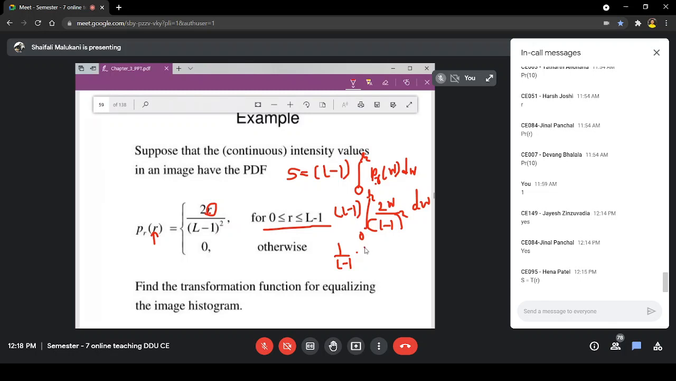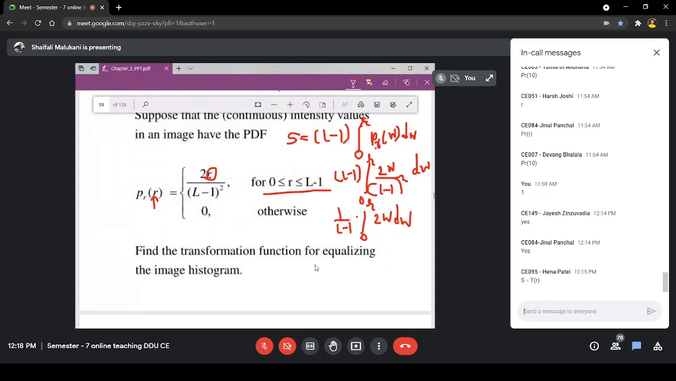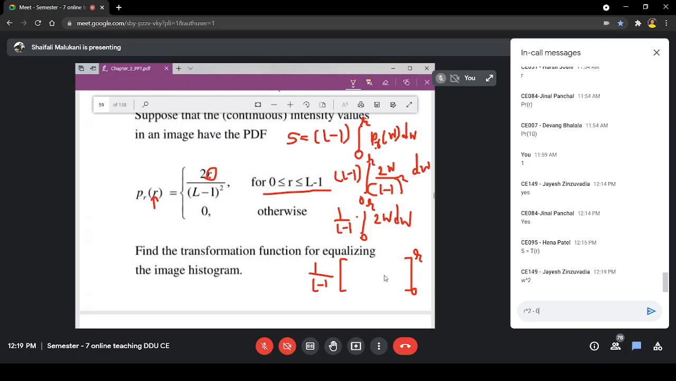Then in the integral part, what is remaining? 0 to R, 2W dW. Can you simplify this? What will be this? 1 divided by L minus 1. What will be this? Then 0 to R. See, I need responses from you all, right? Yes, it will be W square by 2, and then 2 is there. So what to do with this 2? This will get cancelled out. So answer will be W square.